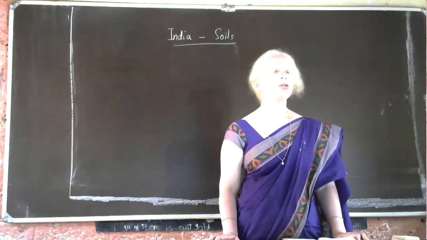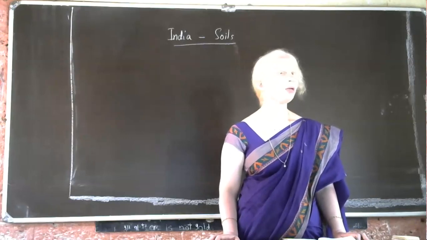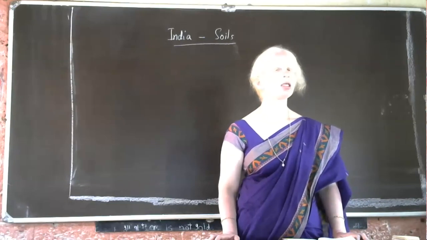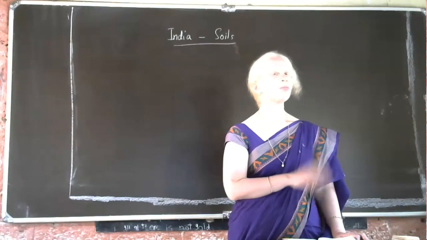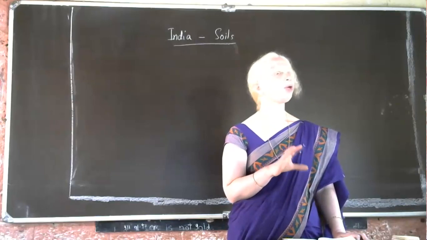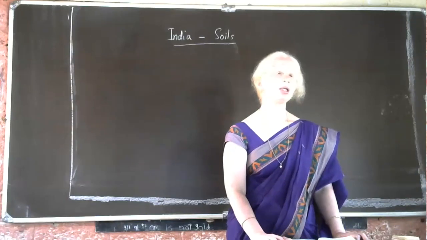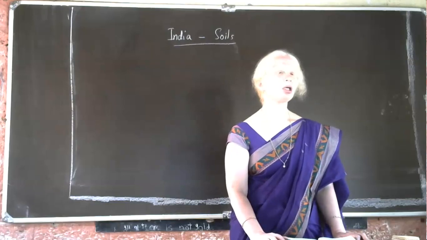Mountain soil is found in the slopes of the hills and mountains, but not in the upper regions. In the lower regions of hills and mountains, you can find this mountain soil. This soil will be very rich in humus, and that is why it can be considered fertile soil.